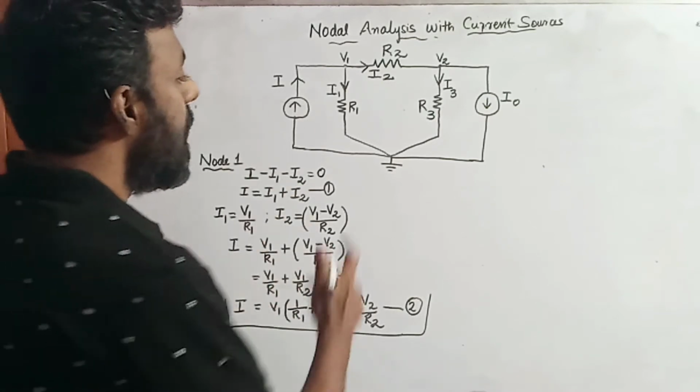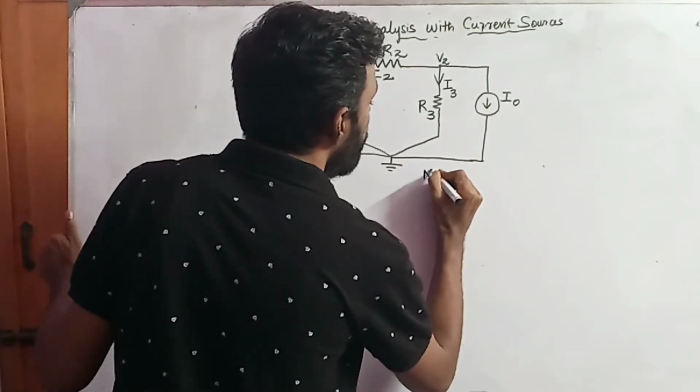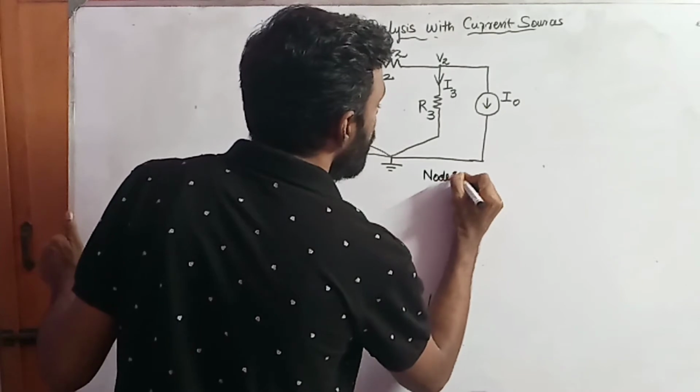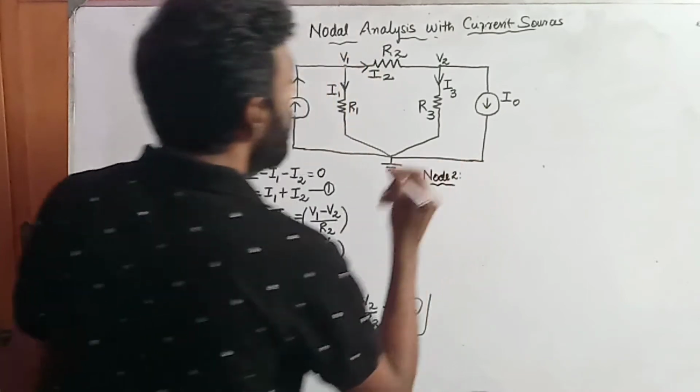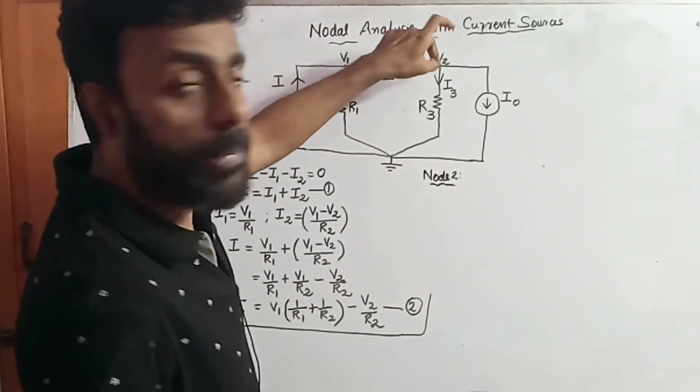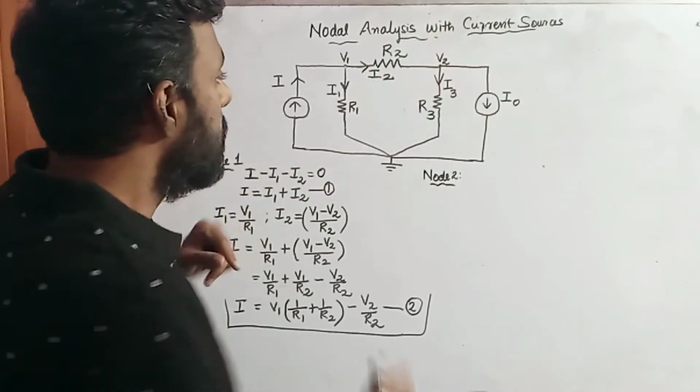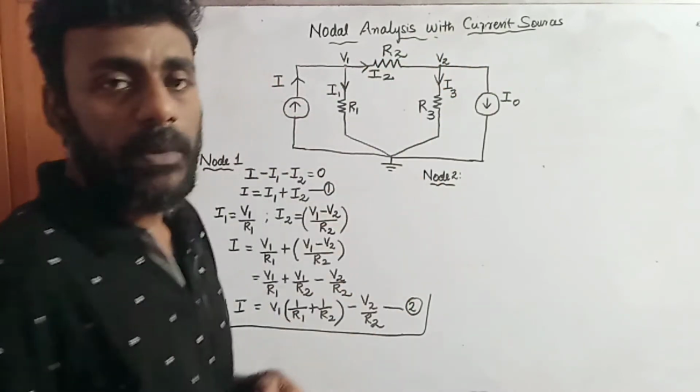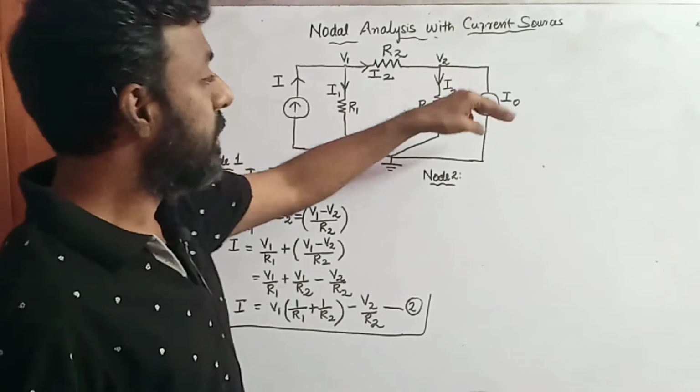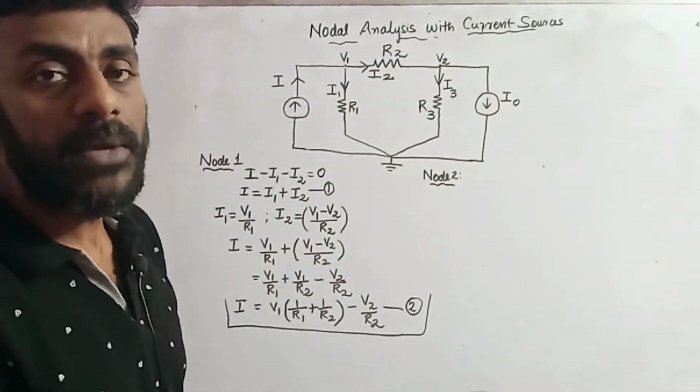Now similarly, I'm going to consider node 2. It will be similar. I'm going to apply Kirchhoff's current law. The sum of incoming currents will be considered positive, and the sum of outgoing currents will be considered negative.